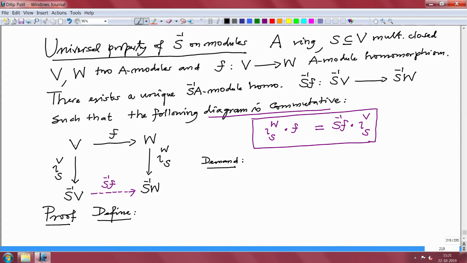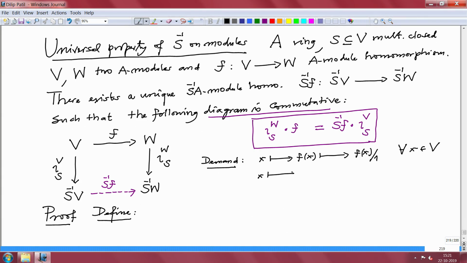Any x goes to F of x and then comes here, that is F of x over 1 in S inverse W. This is the one way, and this should be true for every x in V. The other side: we started with x here, go here.